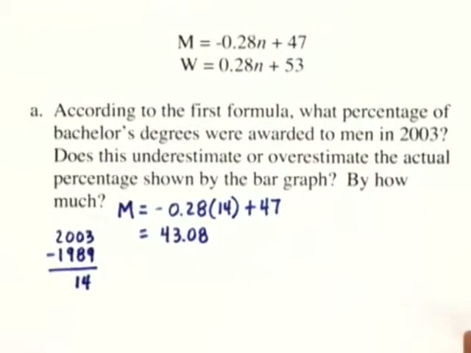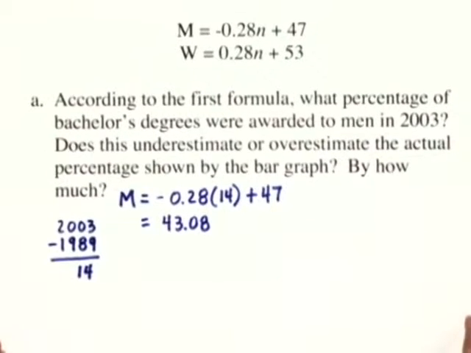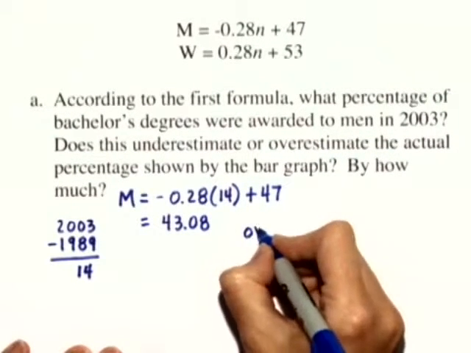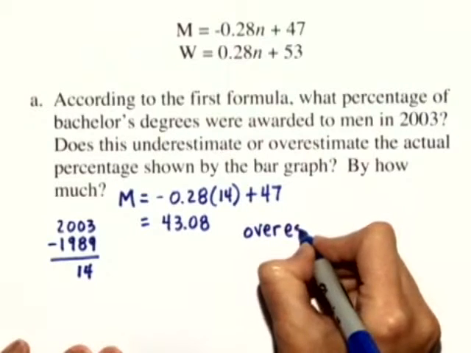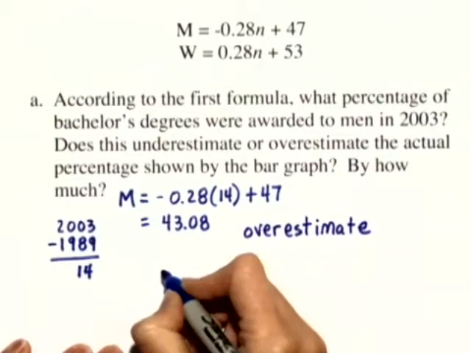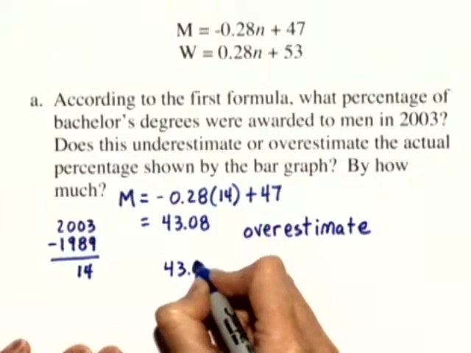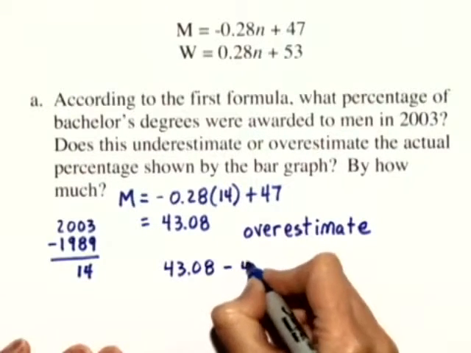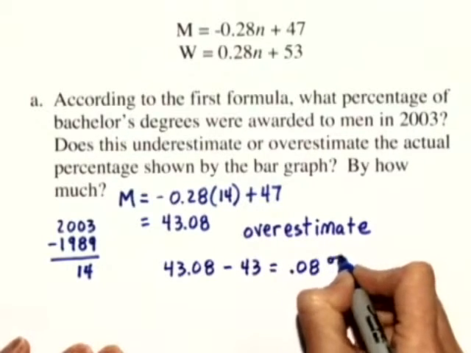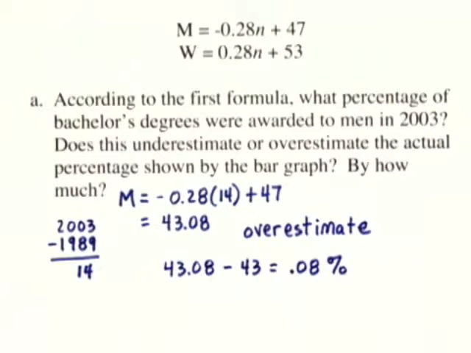In our answer, we got 43.08%, so we have just a slight overestimate. And by how much? 43.08 minus 43 is just 0.08% of an overestimate.